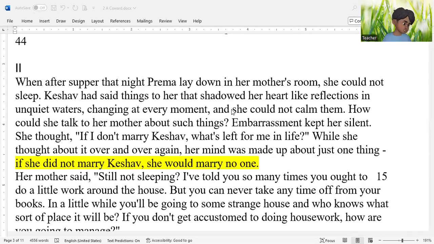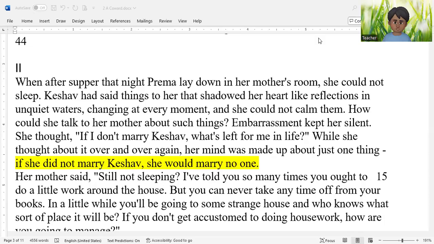And then toward the end of section 1, Prema said that she cannot take decisions about her life. It is for her parents to decide about her life because she said she is not a free woman, she is not a free girl. And at this, Keshav was so angry that he just leaves Prema there, deserts her alone, and goes, and Prema is crying there. Now, here we see that Prema remembers all those things that Keshav said.